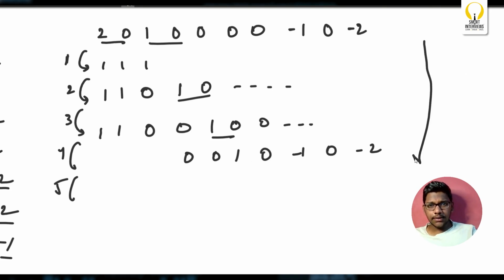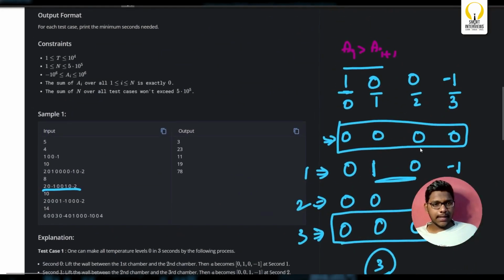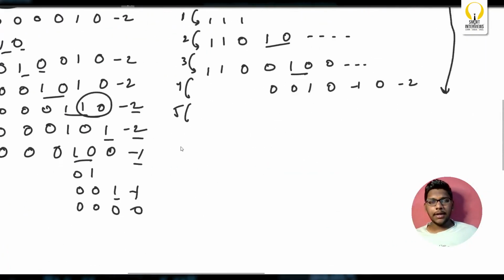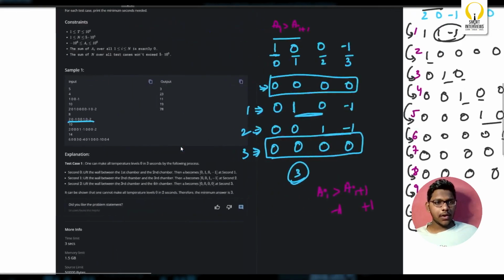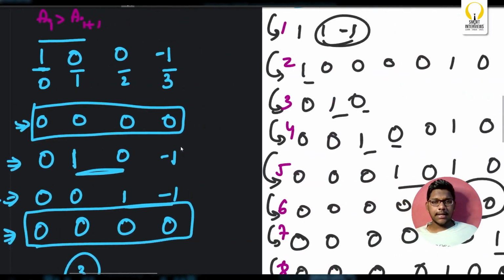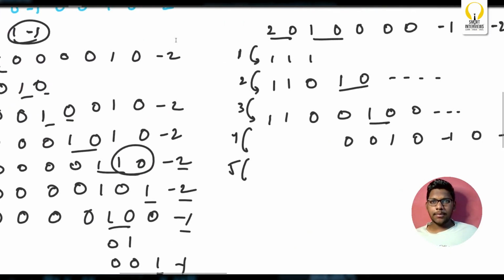If you keep on doing this, you'll get answer as 23. But what do you understand here? What's the intuition? What can be the possible intuition?